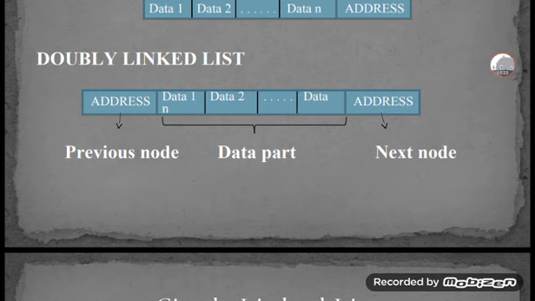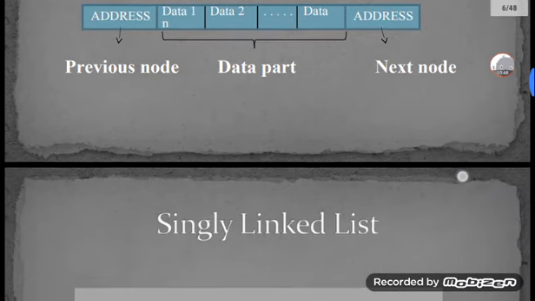The next address is used to link to the next node when we want to add one, and the previous address links to the data nodes already prepared. This is about the double linked list as shown in the figure.